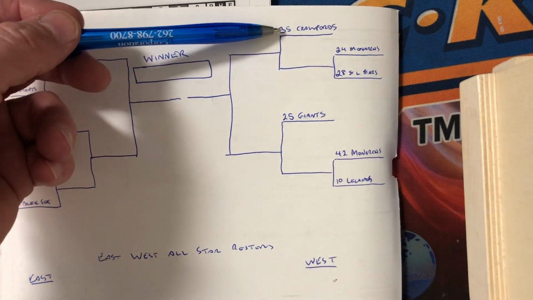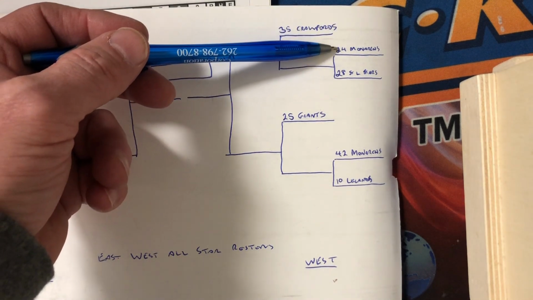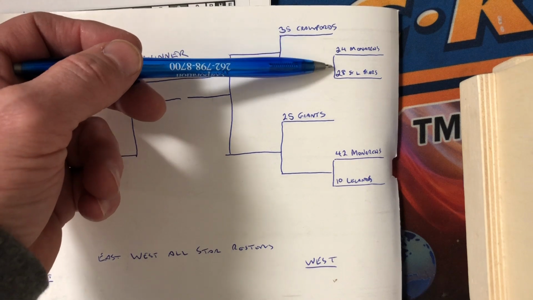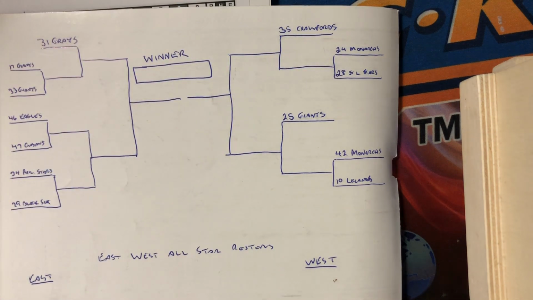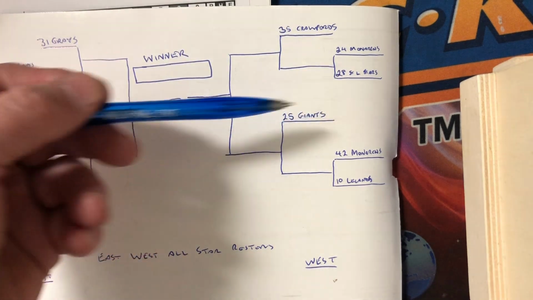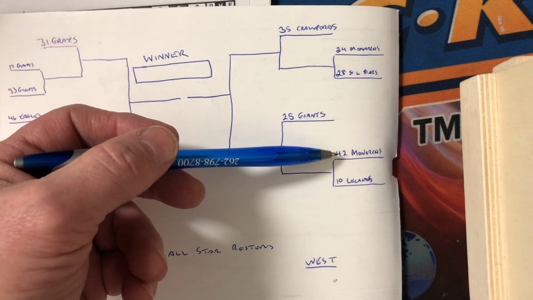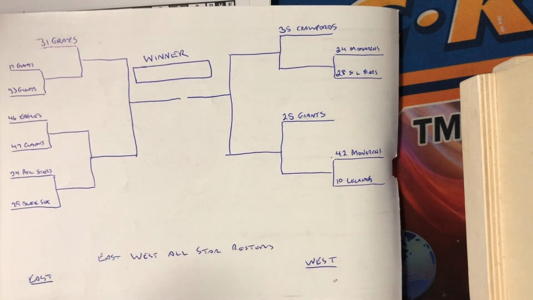On this side, the 35 Crawfords get a first-round bye, and they will play the winner of the 24 Kansas City Monarchs and the 28 St. Louis Stars. And then the 25 Giants get a first-round bye, and they will play the winner of the 42 Monarchs versus the 1910 Chicago Lelands, which is the early version of the Chicago American Giants. So that's the tournament. We're working here tonight, best of 3, and the Eagles will host Game 1.